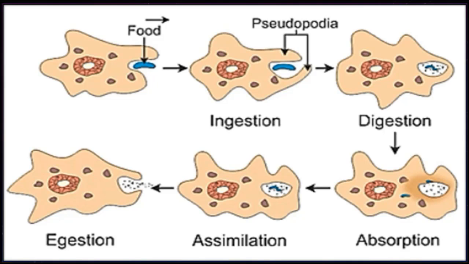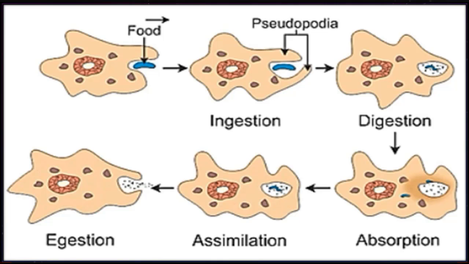Students, amoeba takes in its food through this process, the ingestion process. Initially, it pushes out its pseudopodia so that it can encircle the food. Students, now the question is, what are pseudopodia?